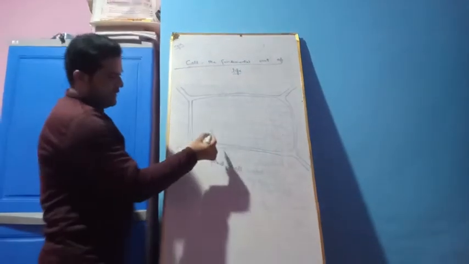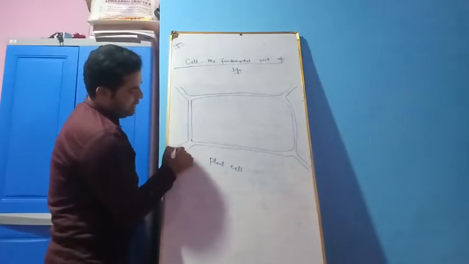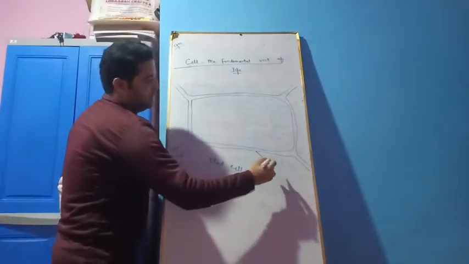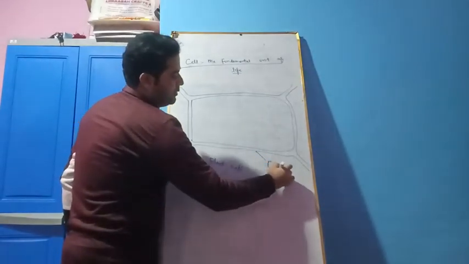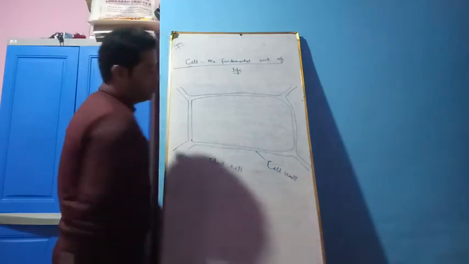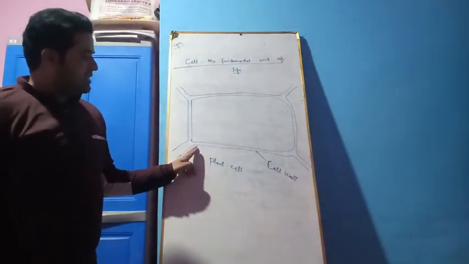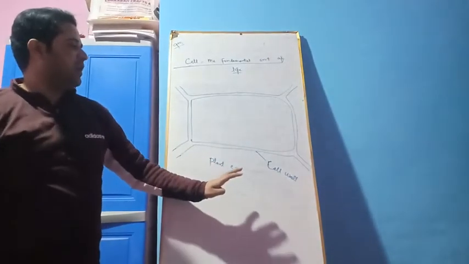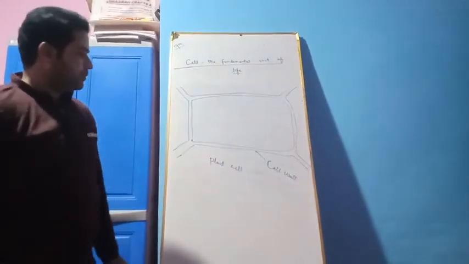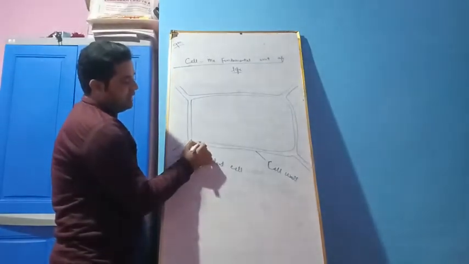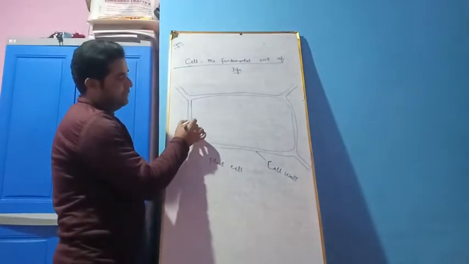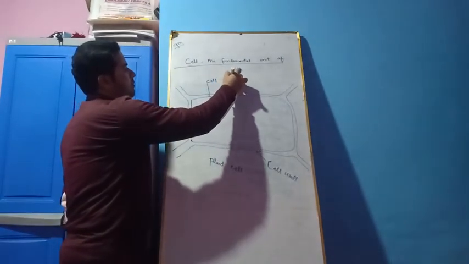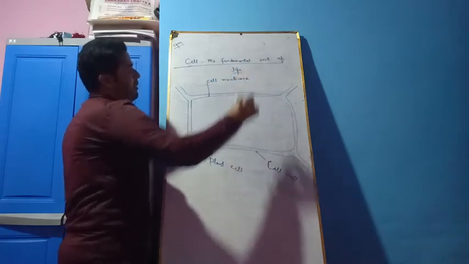The cell, a plant cell, it has an outermost covering which is called as the cell wall. So plant cells, they have externally a covering, hard covering, which is called as the cell wall. This cell wall is one part. Inside this cell wall, there is another covering, which is called cell membrane.